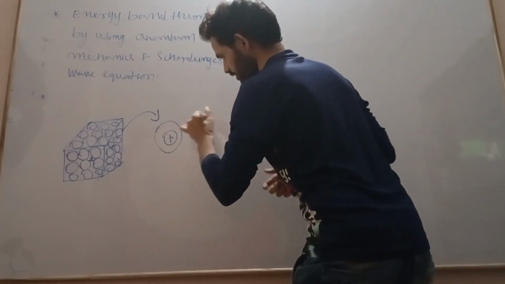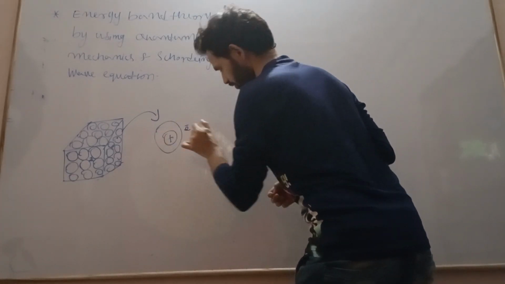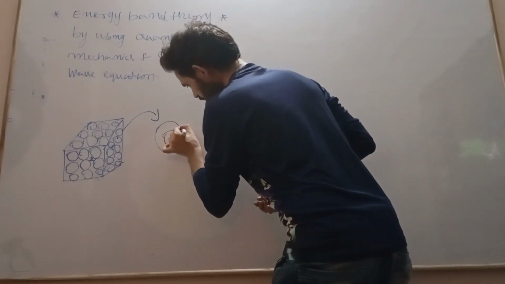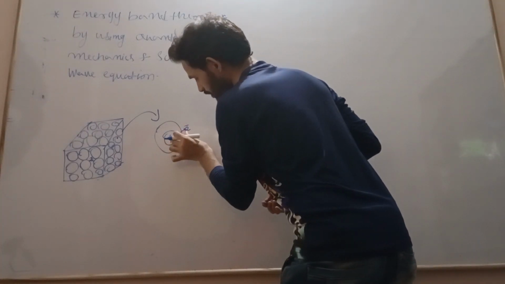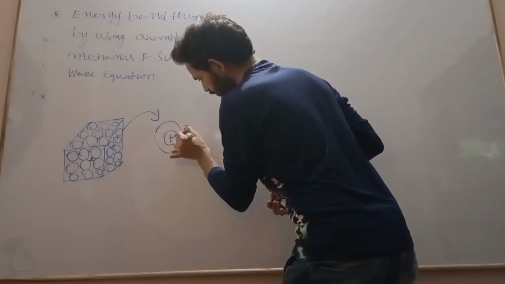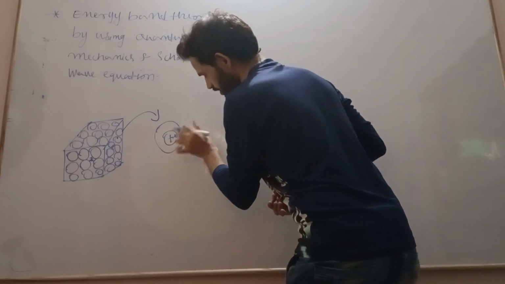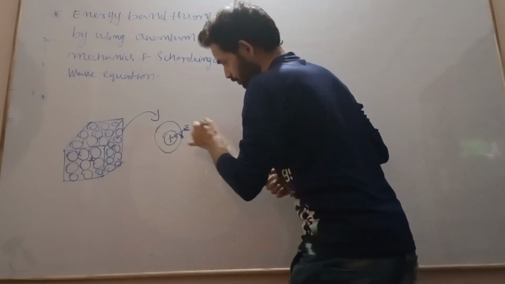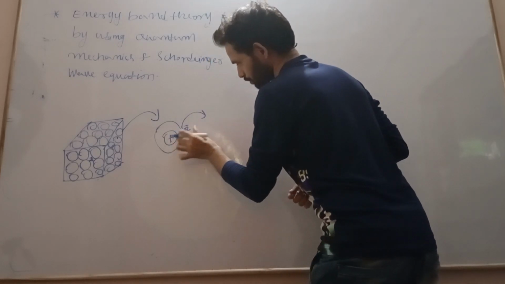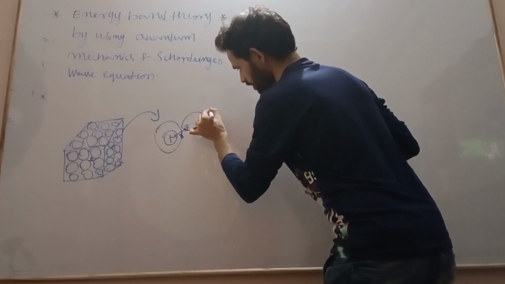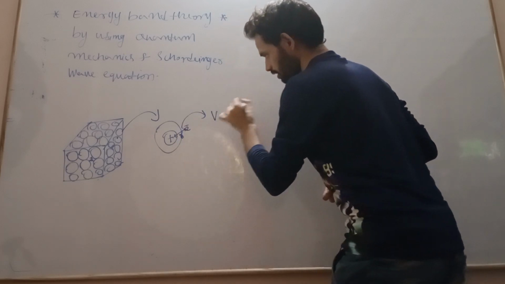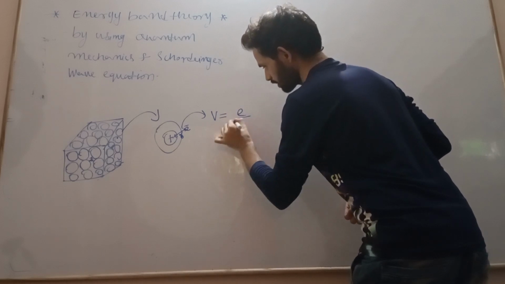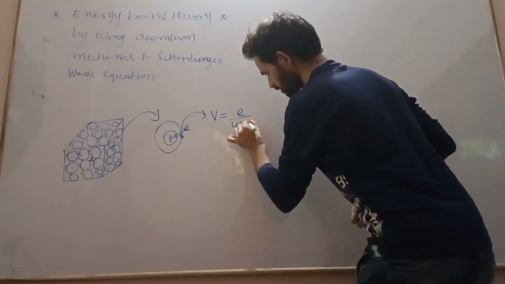Let us say this electron is outside the atom, bound to the atom, and the distance between the nucleus and this electron is r. So what is the potential of this electron? The potential is nothing but Qe divided by 4 pi epsilon...